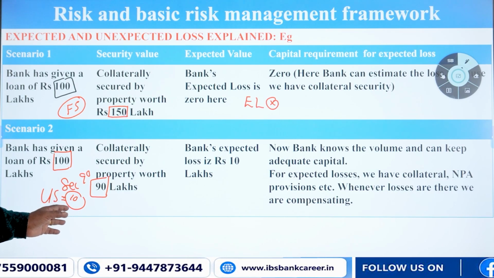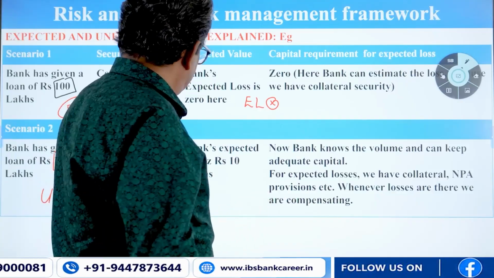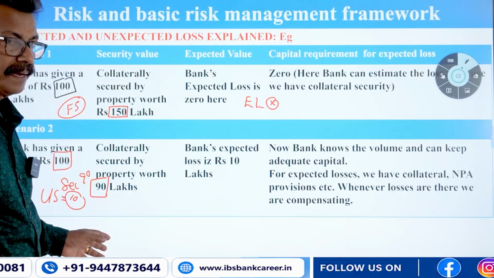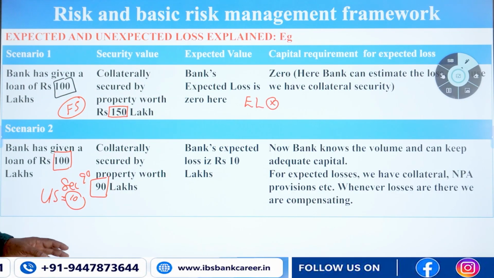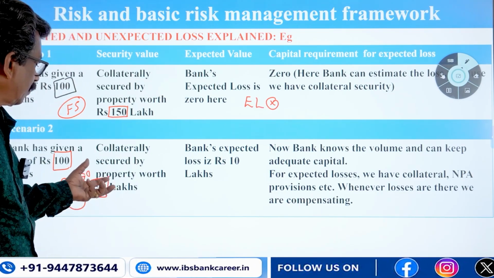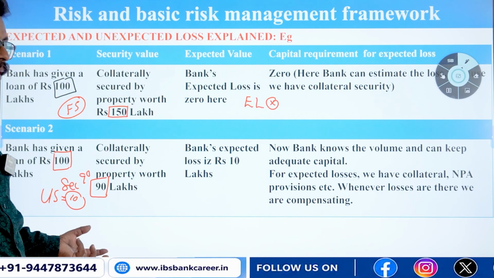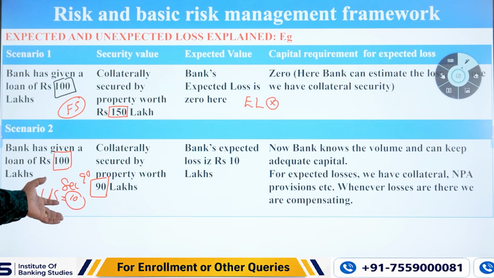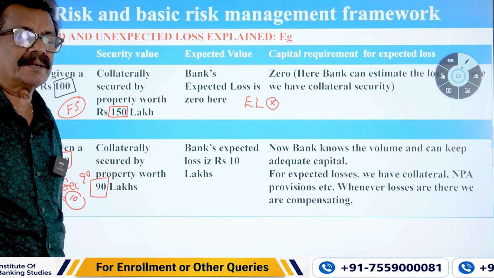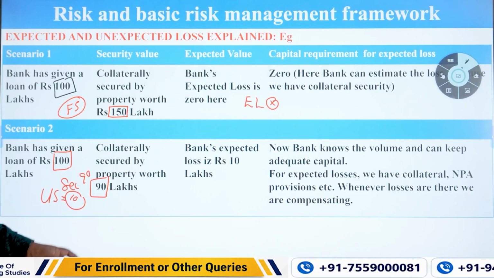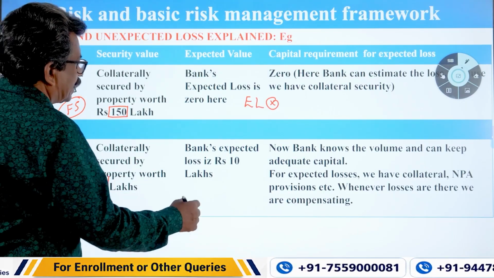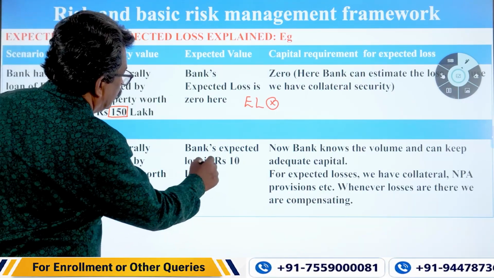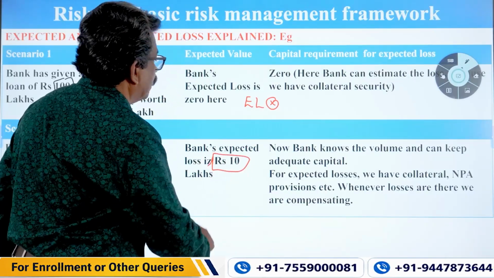There is a chance of incurring losses by the bank. At the time of recovery, if you sell the security, you will be able to realize only 90 lakhs, but the exposure is 100. The 10 remains as the unsecured portion, which is a risk to the bank. So the bank's expected loss here is this 10.